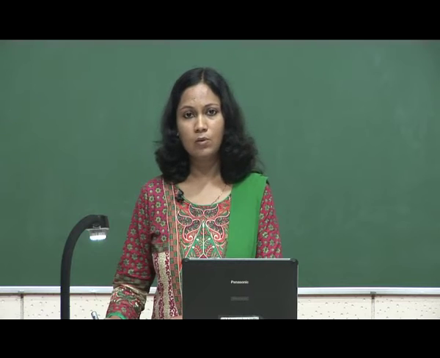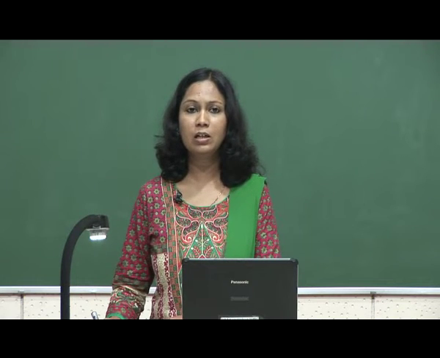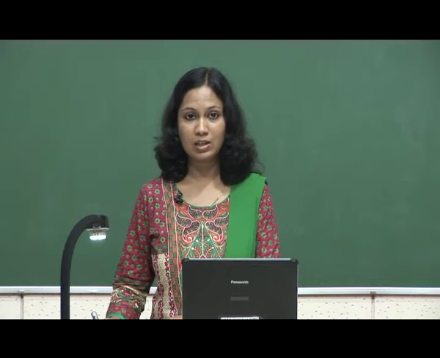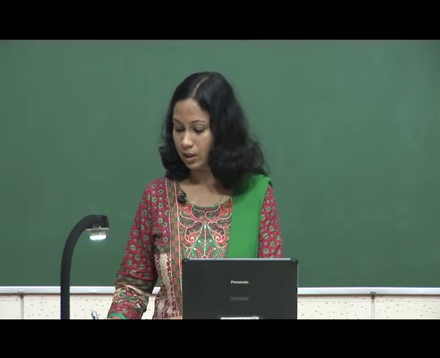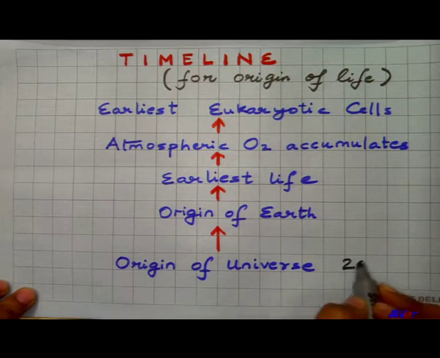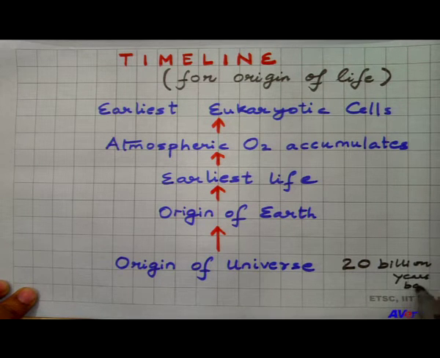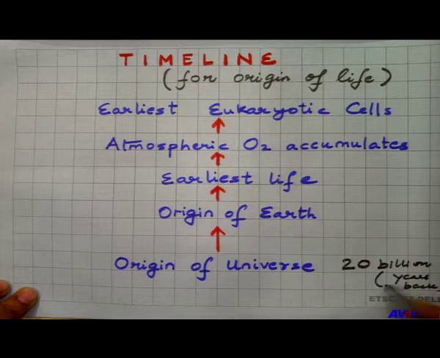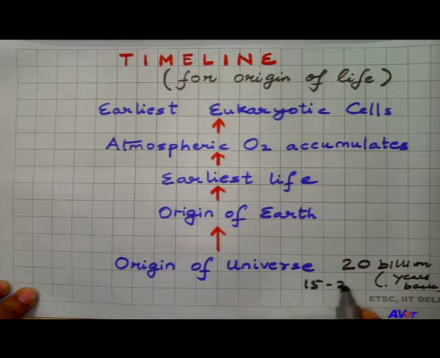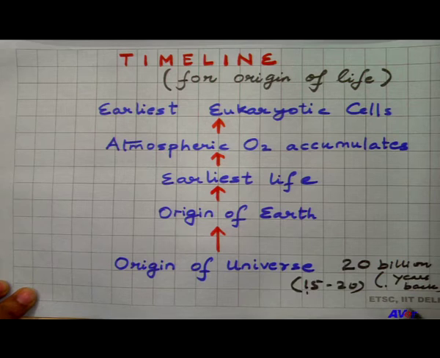What was there was the space, the infinite, large, vast space. The universe did have a beginning which was about 20 billion years back. There may be some variations. It can be said to be 15 to 20 billion years back. So, the universe originated 20 billion years back.